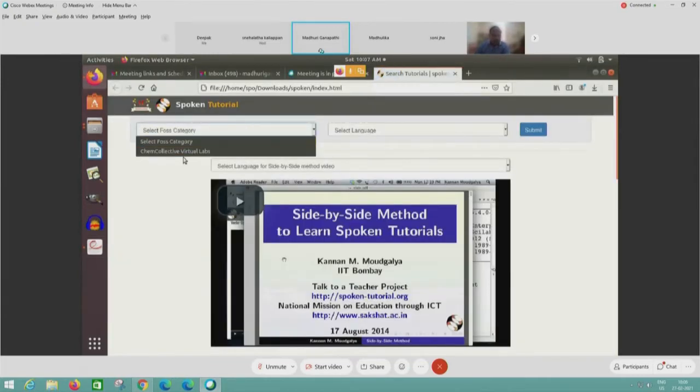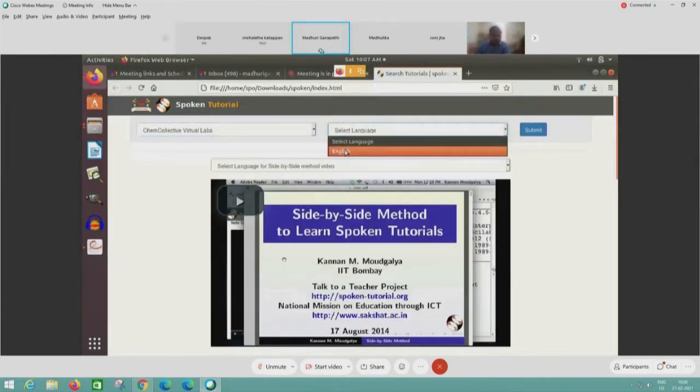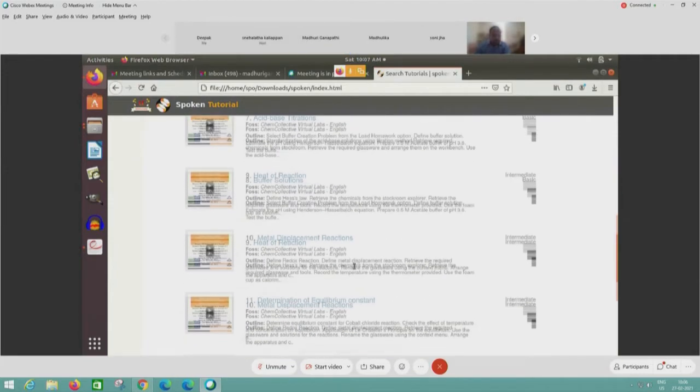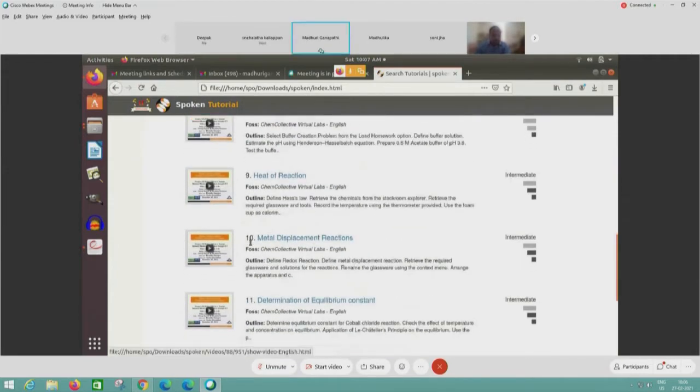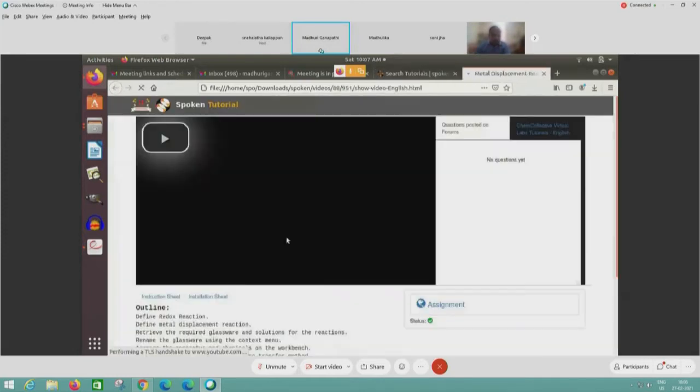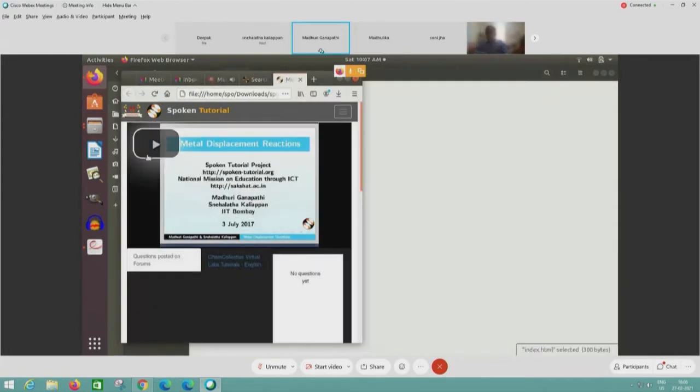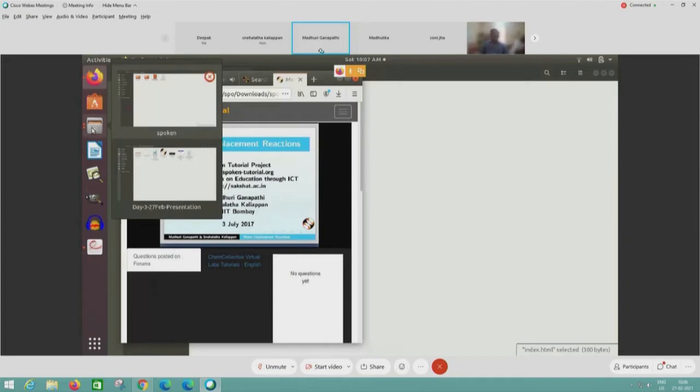In the spoken tutorial series, this particular tutorial is number 10, metal displacement reactions. You will open this tutorial and do the side-by-side method as before. So open the video of metal displacement to one side, make it half, and then open the VLabs and place it side by side with it and start off.